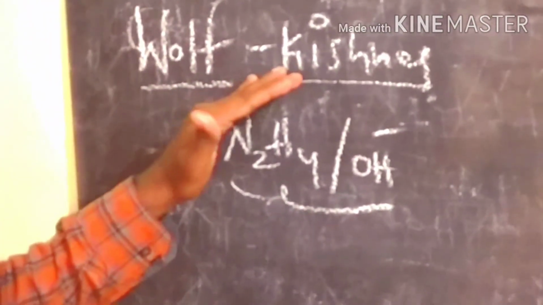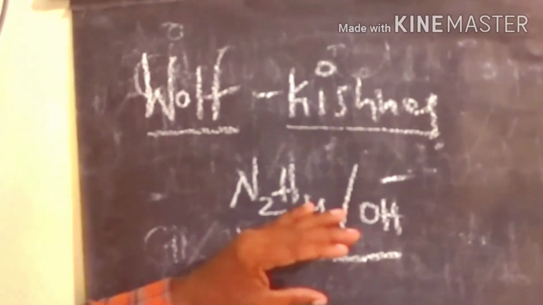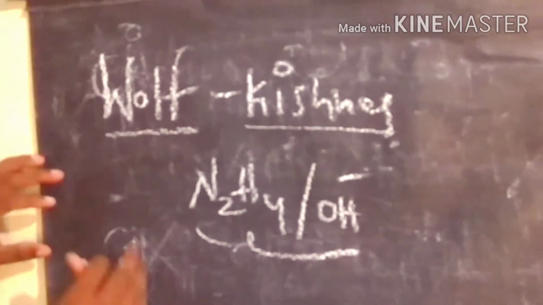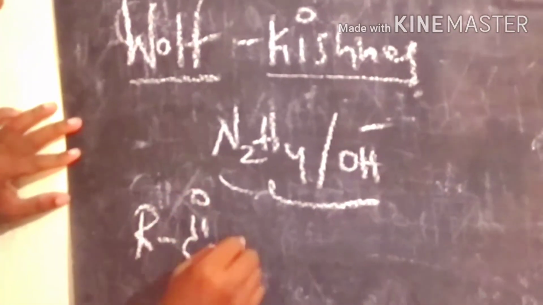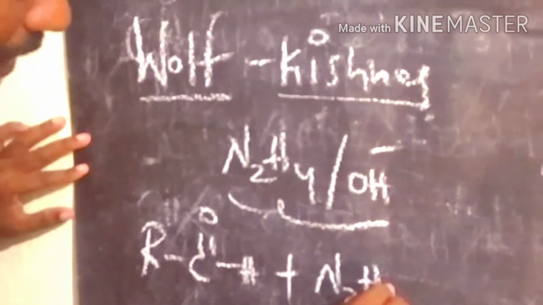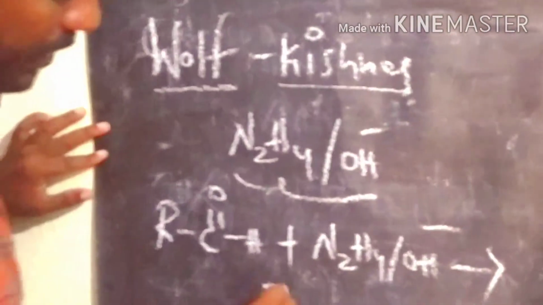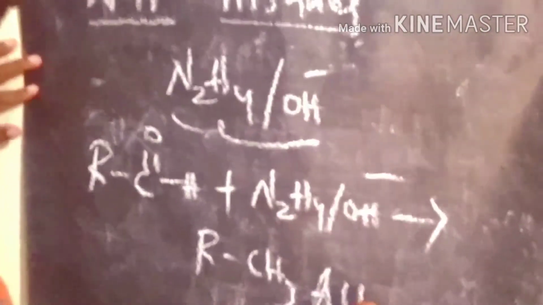The Clemmensen reagent is a reduction reaction under acidic medium. This is a reduction reaction under basic medium. So for example, we start with a simple aldehyde. This simple aldehyde reacts with hydrazine in presence of basic medium. Finally, we are getting the alkane. So alkane is the product.